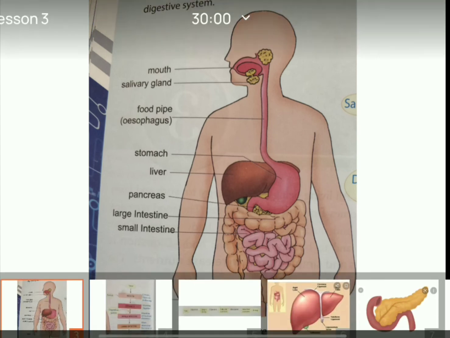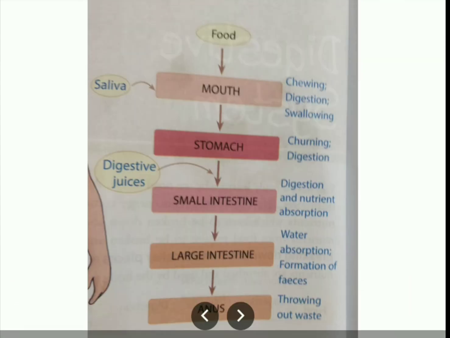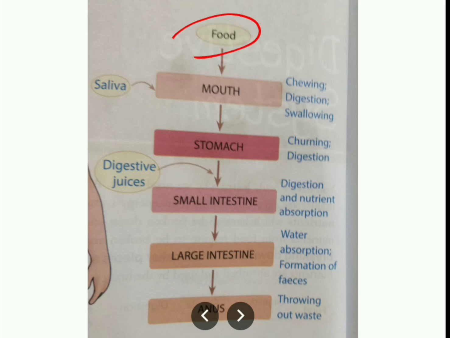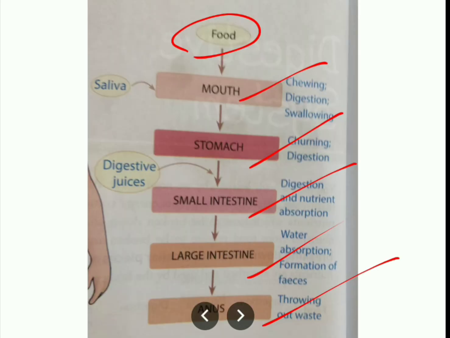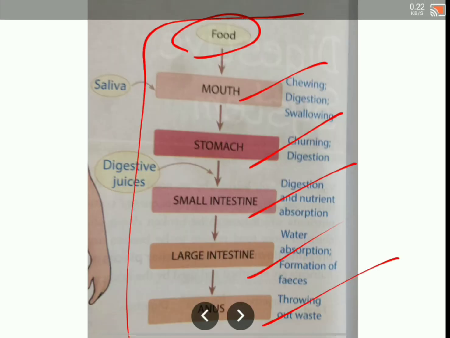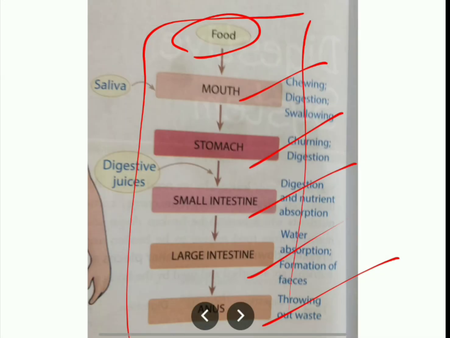Here is one more slide for you. This is the process which will be going on. First, the food enters into the mouth, then into the stomach, then into the small intestine, then into the large intestine, and the last one is the anus. Here, it's the anus, like this. The food passes through all this for digestion.